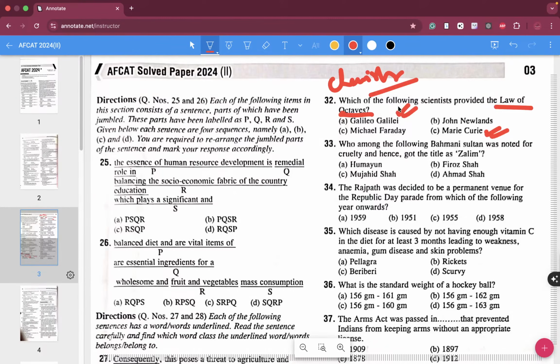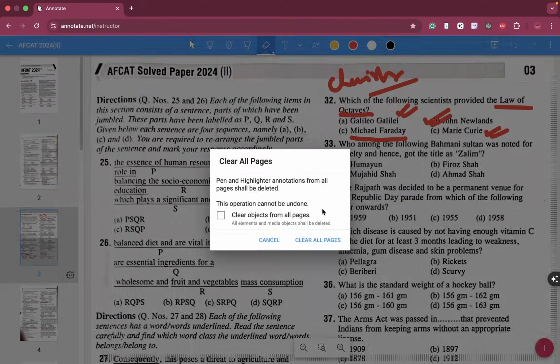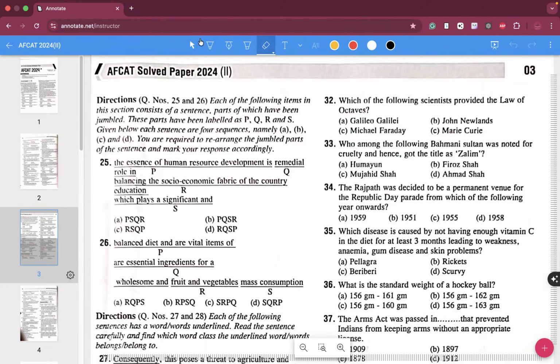Galileo, Copernicus, and all that, they were related to space. Michael Faraday was related to magnetism, induction and all that. So the correct answer for 32 is John Newland.